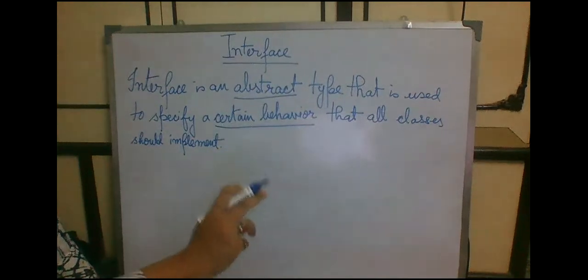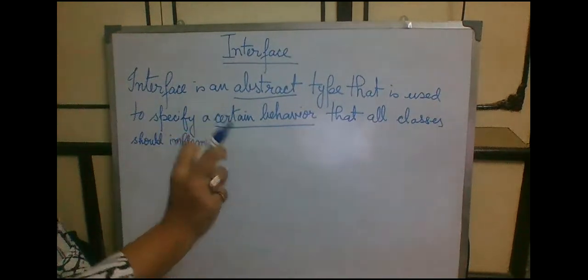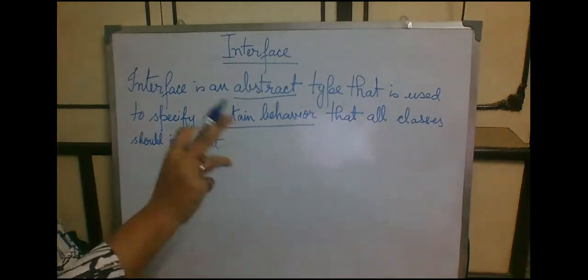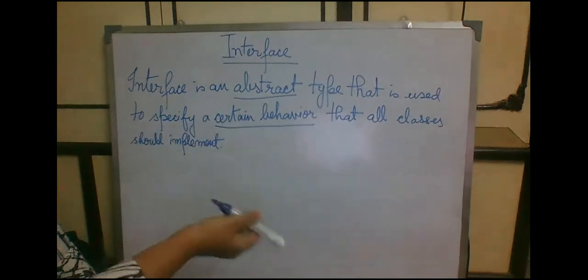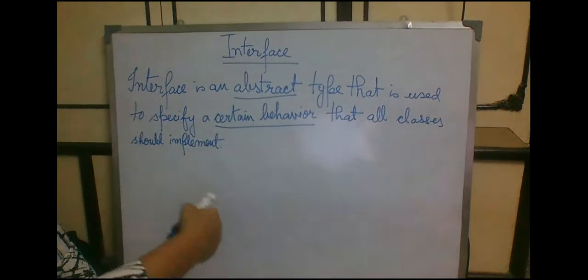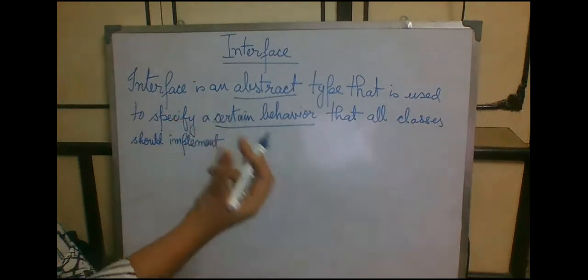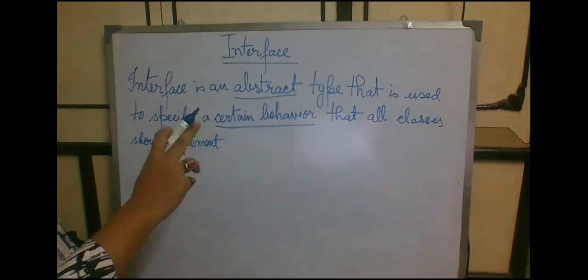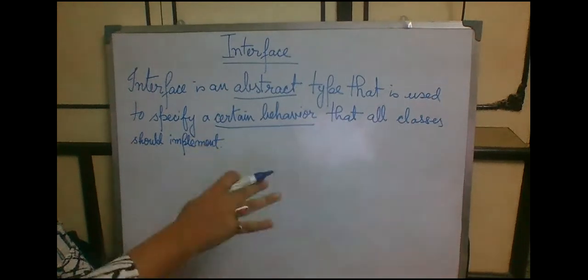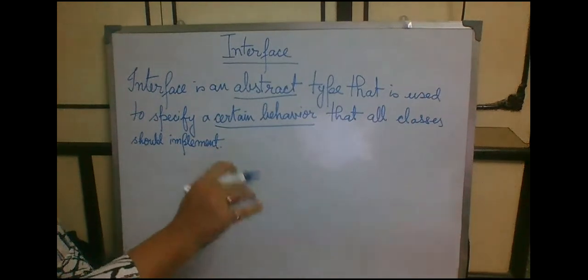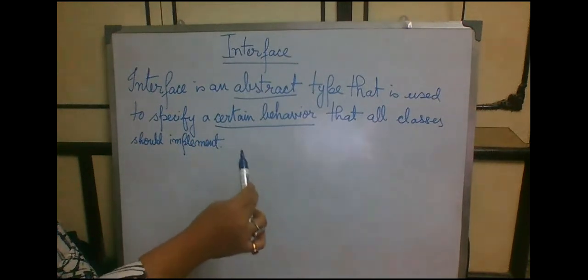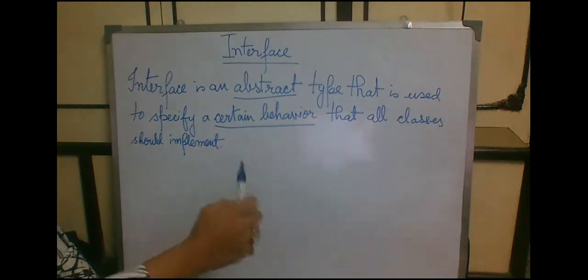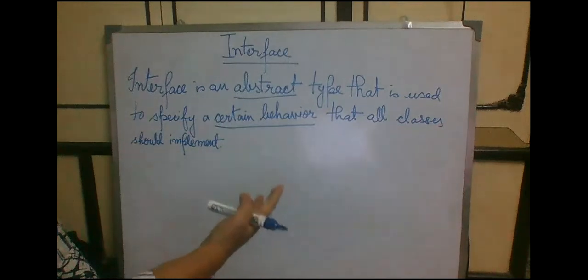Interface is giving us a certain behavior in the form of abstract method, but in interface we are not going to write the method with the keyword abstract. Rather, the compiler with some internal mechanism will attach the keyword abstract to it. When we see the syntax of interface, we will get a clear idea of how we write methods there. But whatever method we implement inside the interface will certainly be an abstract method, which denotes a certain behavior.